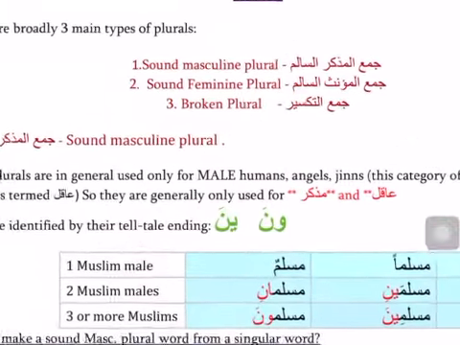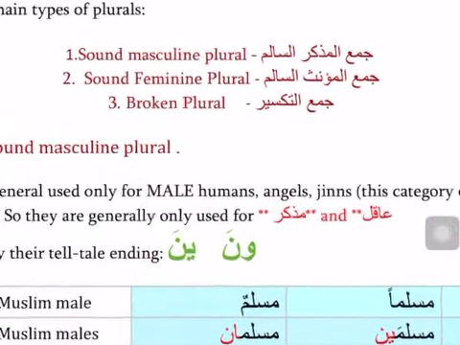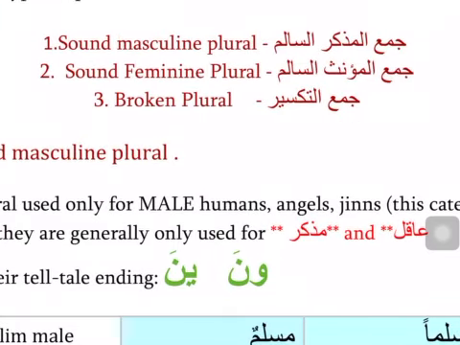And we are saying that when the ism is plural, basically there can be three kinds of plural in Arabic. These are called jama' mudhakkar salim, jama' muannath salim, and jama' taksir.